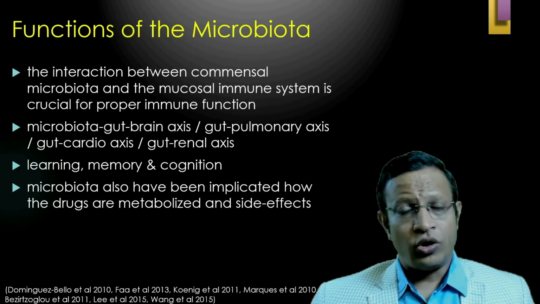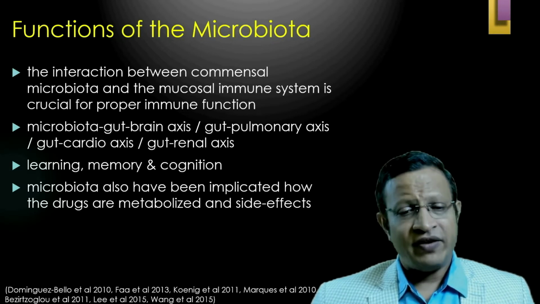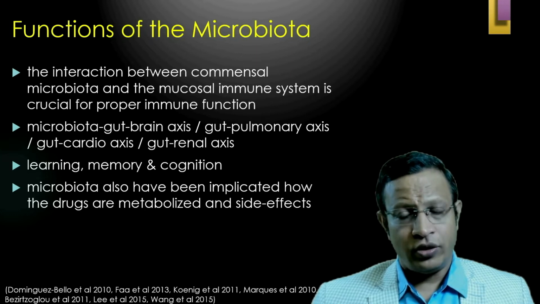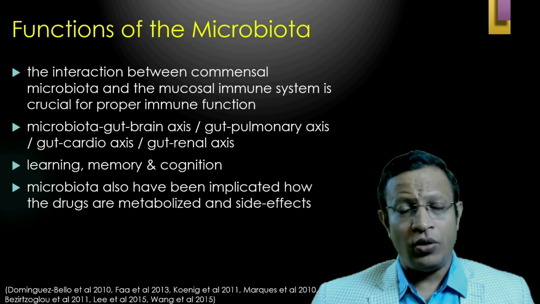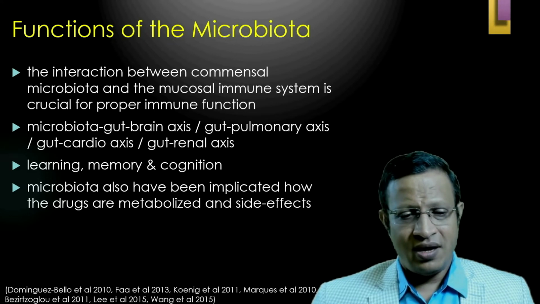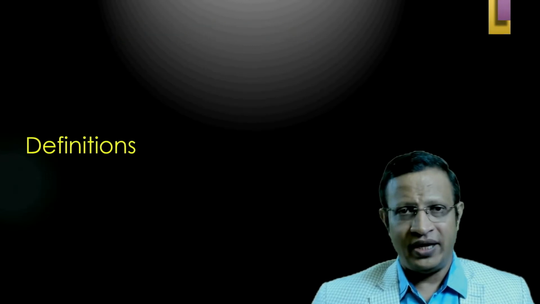Further, the microbiota and brain axis is well known and there are studies pouring in. Further, the gut and pulmonary axis, gut and cardio axis, and gut and renal axis also play a very crucial role. Microbiota also plays a crucial role in learning, memory, and cognition through neurogenesis, neuroplasticity, neuroreceptor plasticity, and neurohormonal plasticity. Microbiota has also been implicated in how drugs are metabolized and the development of side effects in human beings.